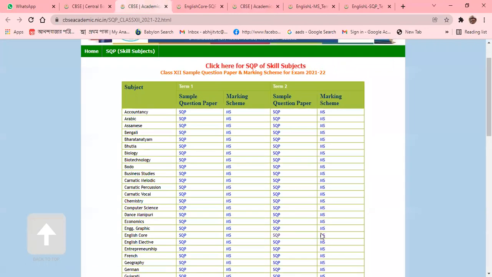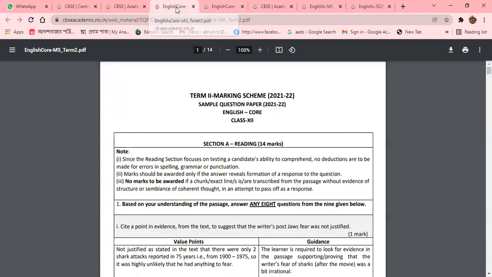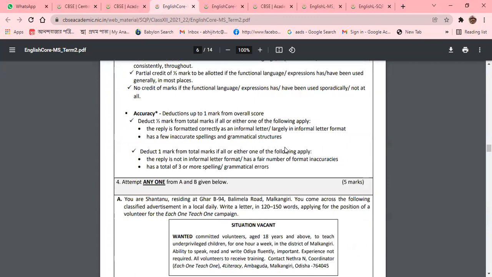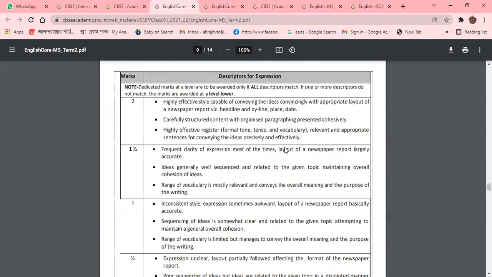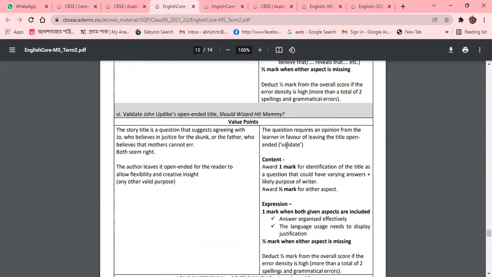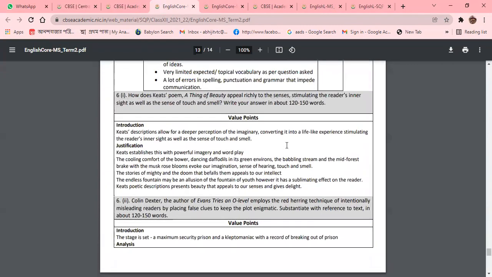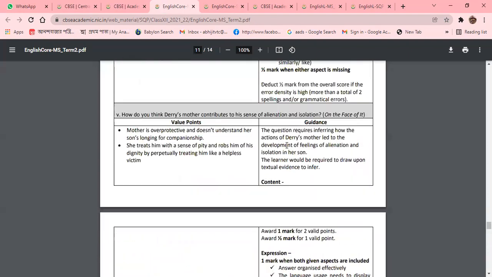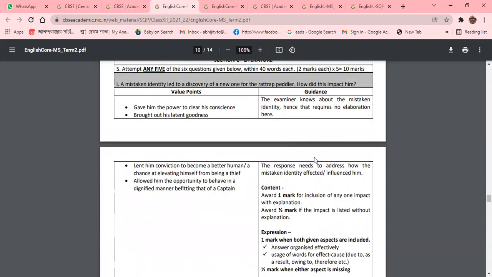I'm going through the marking scheme, and you can go through it too. After that, you could realize how you are going to give the answer, because according to the marking scheme, you need to go. Just wait, I'm giving you the idea about the marking scheme and how you are going to write with it. Here we can find question number 5. Yes, this is question number 5. This is the marking scheme of question number 5.